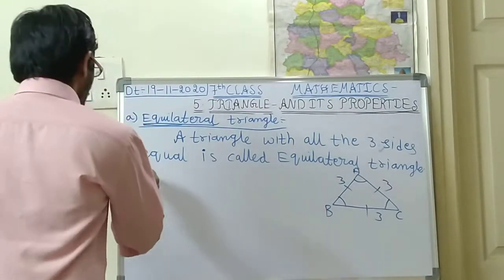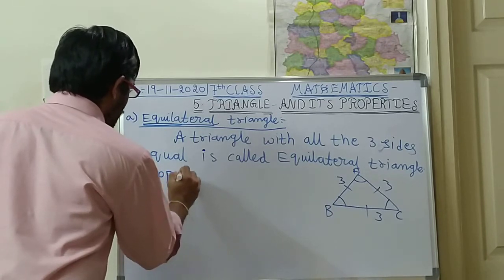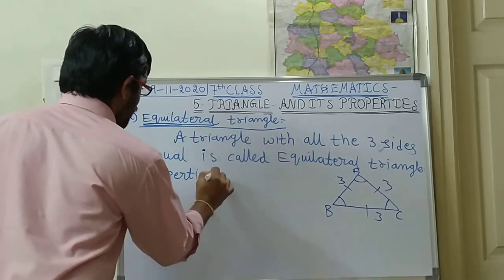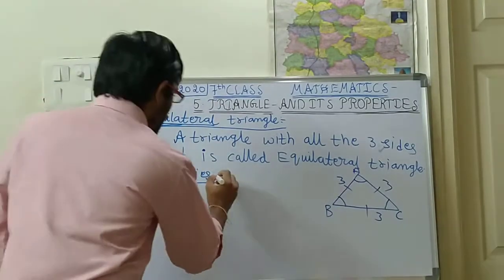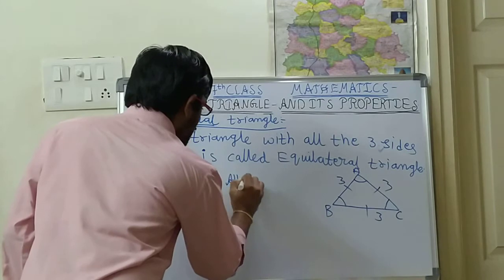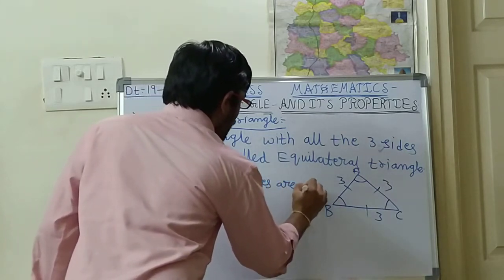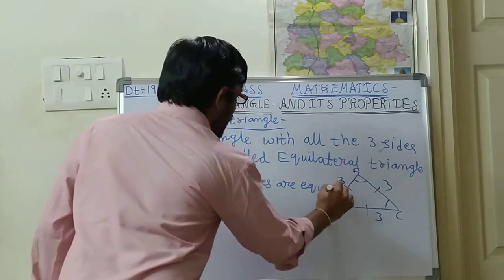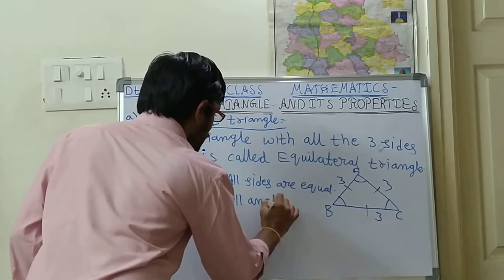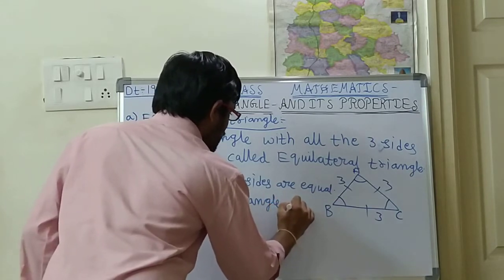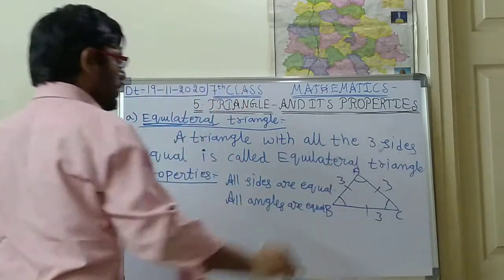So here, what are the properties of this equilateral triangle? All sides are equal. Next, all angles are equal. Okay, so these are the properties.